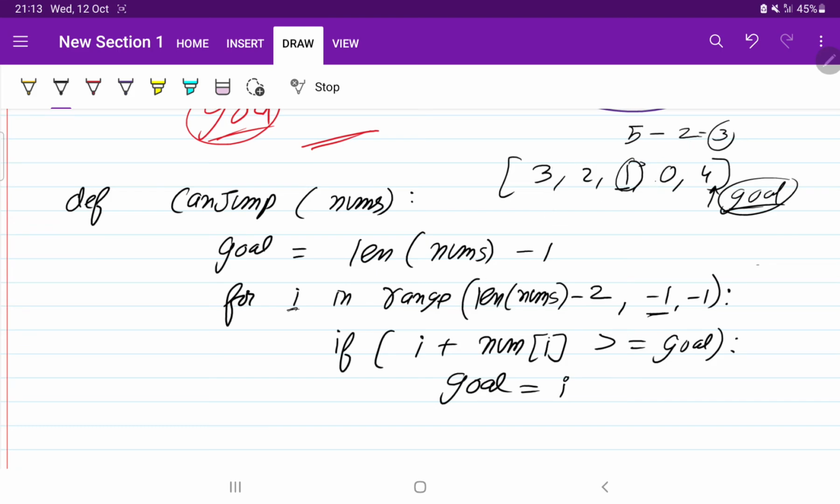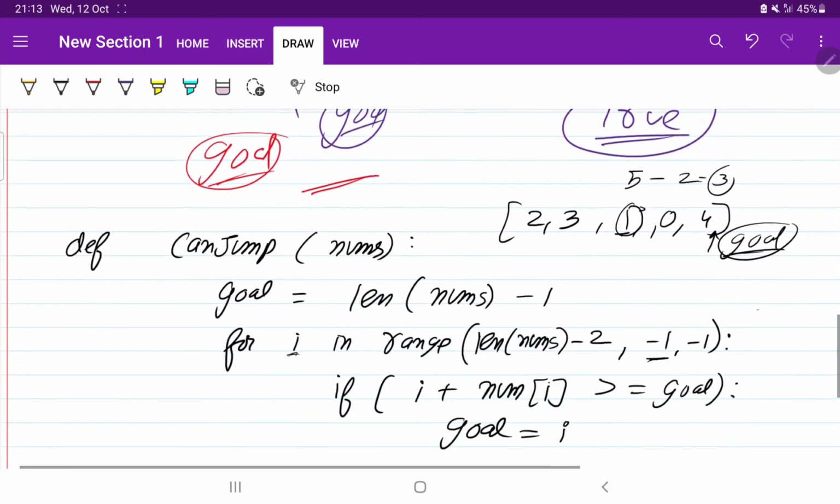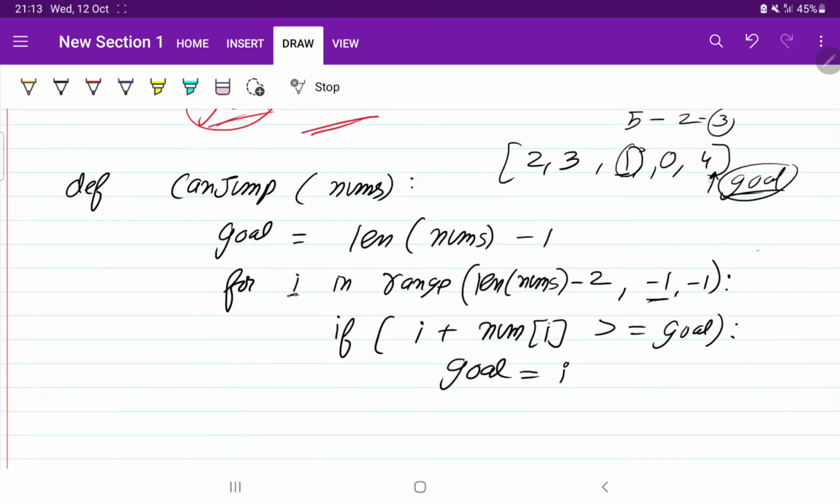Now let us take our earlier example: 2 3 1 0 4. Okay, 2 3 1 0 4. Now let us go one by one. We started from here, at 4. Let me write the indices: 0 1 2 3 4. So 0 plus 3 is greater than 4? No, so this if condition is not satisfied. This is the second index. Okay, so 2 plus 1 is greater than 4?